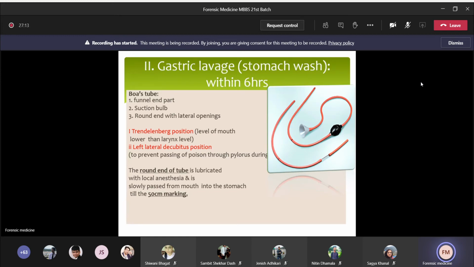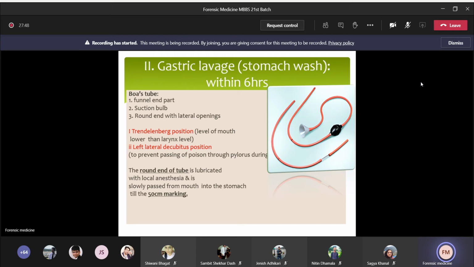First is Trendelenburg position, and the patient should be in left lateral decubitus position. This will prevent the poison from passing through the pylorus of the stomach. Once the person is kept in the correct position, the round end of the tube is lubricated using local anesthesia, and it should be slowly passed from the mouth to the stomach up to the mark of 50 centimeters. You should only pass up to the mark of 50 centimeters. You can see on the picture.